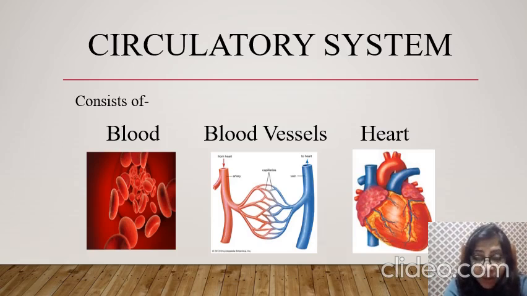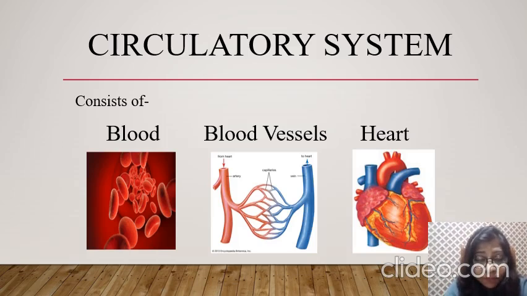So blood, what is blood? We all know that it is flowing in our blood vessels, arteries and veins. What are blood vessels? Blood vessels are thin tubes that carry blood to the entire body, right? Like a water tube. As water is flowing inside the tube, so blood vessels are the tubes, and we can compare blood with the water.